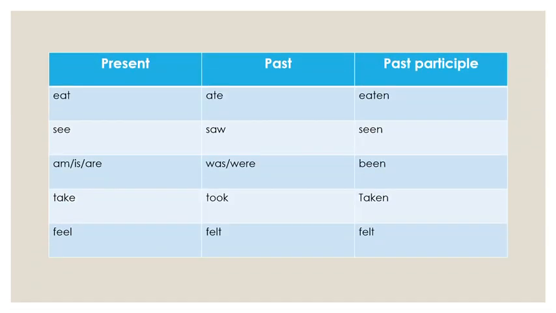Let's give some irregular verbs. Some examples of irregular verbs are eat, ate, eaten. We need the past participle form, eaten. When we use present perfect, we focus on the past participle, which is eaten. See, saw, seen. Am, is, are, was, were, been. Take, took, taken. Feel, felt, felt. Okay, here we have some examples of irregular verbs.